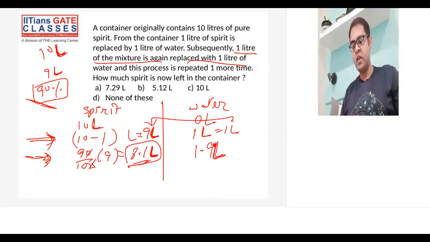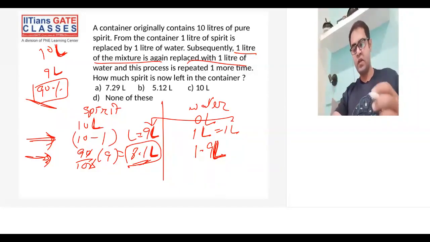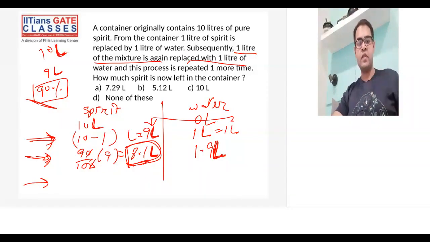Calculating water would be an extra step because they are adding water also. Now let's see the third step. Whatever quantity is remaining, we are again left with 90% of that because 10% of that quantity is replaced.